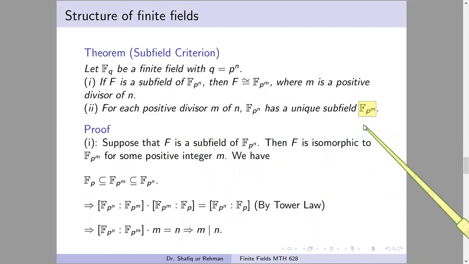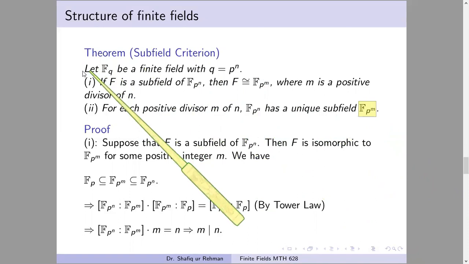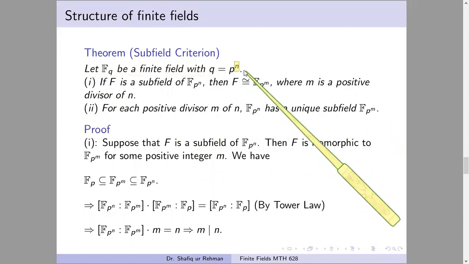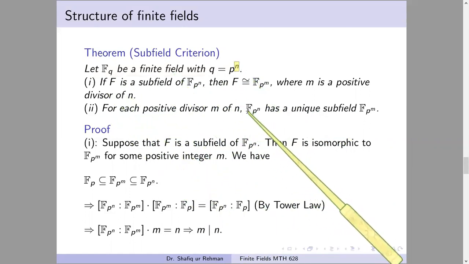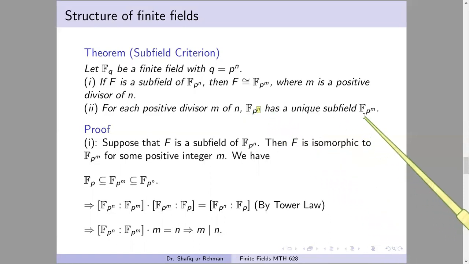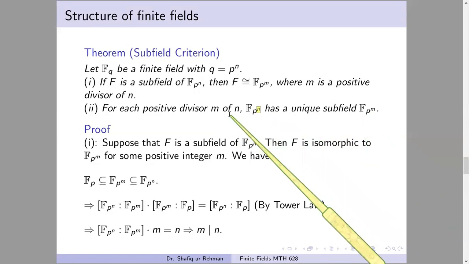So this theorem in some sense gives a one-to-one correspondence between the divisors of n and the subfields of F_{p^n}. We have a given field F_{p^n}. If we know all the divisors of n, we can find all the subfields of this field. There is a one-to-one correspondence. In the second part, if we have F_{p^n}, for each divisor we have a unique subfield which is given by F_{p^m}, where m is a divisor of n.